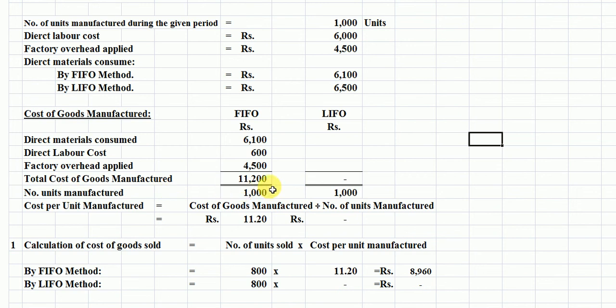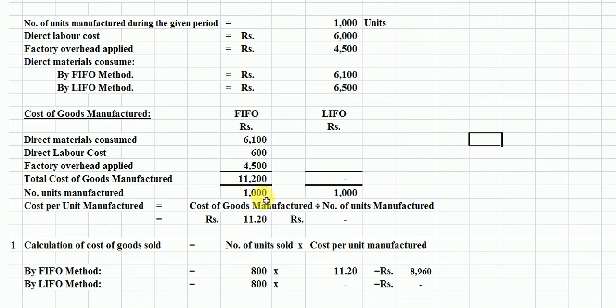Now we will find the cost per unit here. Number of units manufactured is 1000. This is the cost of goods manufactured. Now we find out the per unit cost manufactured here. Cost per unit manufactured is equal to cost of goods manufactured divided by number of units manufactured, which is 11.20 rupees per unit under the FIFO method.